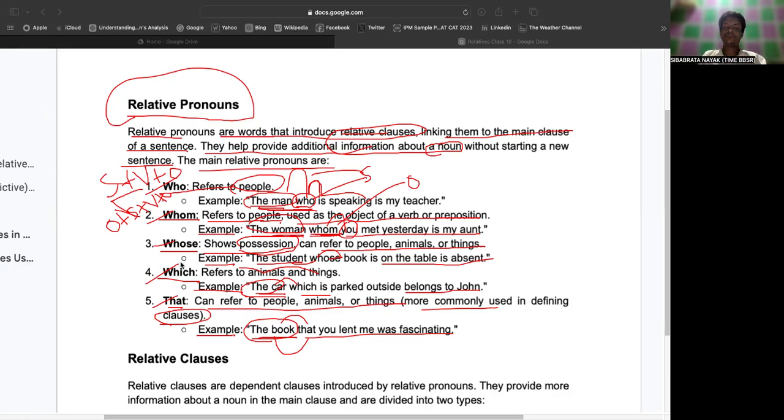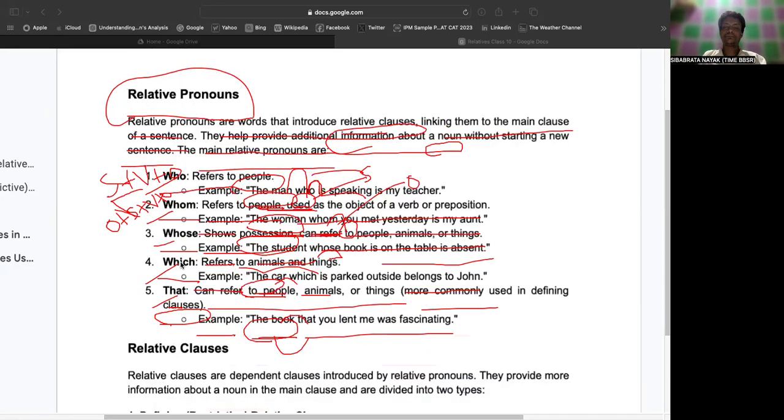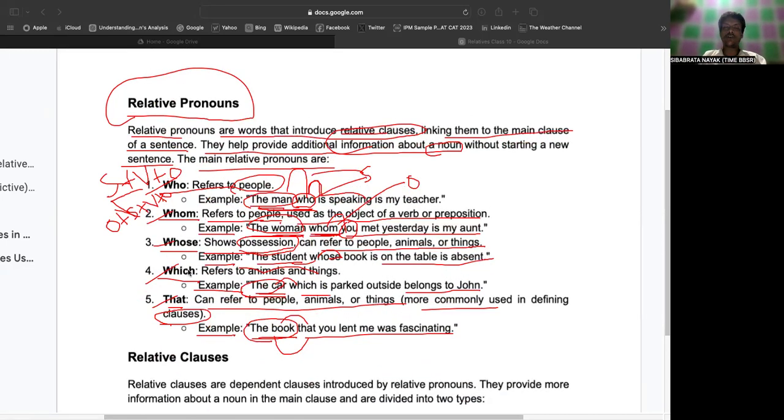Am I audible? Yes, sir. Yeah. Understood so far? Sir, I understood four of the above, but what does that refer to? That stated that it can refer to people, animals, or things, and is more commonly used in clauses. What do you mean by clauses?